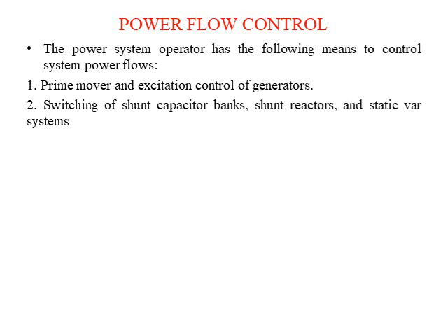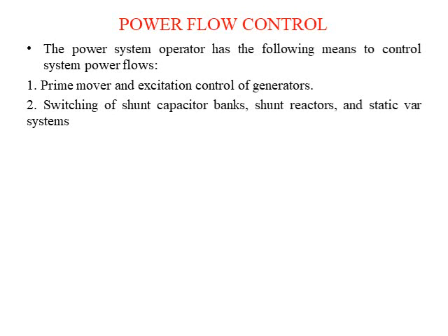Second, switching of shunt capacitor banks, shunt reactors, and static var systems. We have studied that by using capacitors, we can control the power. That is, we can control the voltage as well as current. If we connect this system in parallel, it will control the current, and if the current is varied by keeping the voltage constant, we can easily change the power, or we can change the voltage by keeping the current constant.